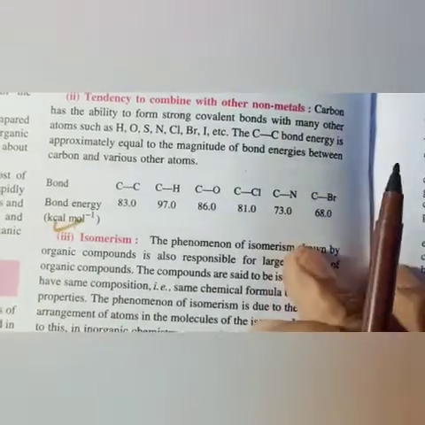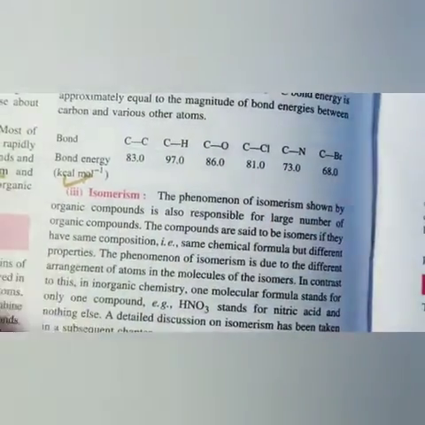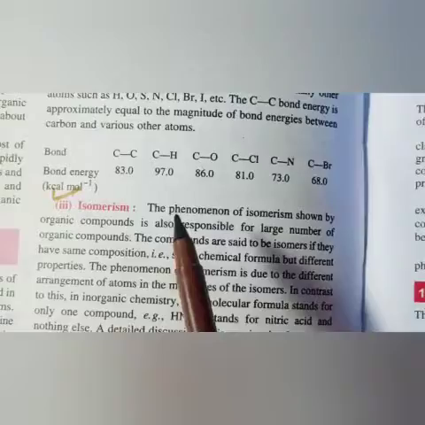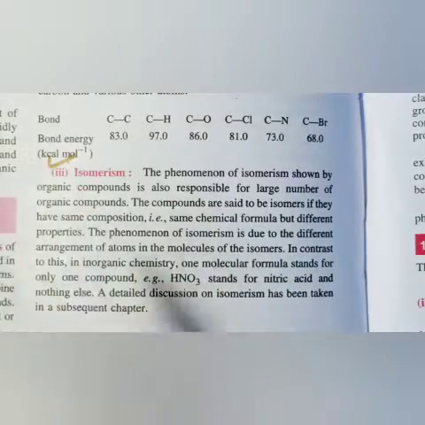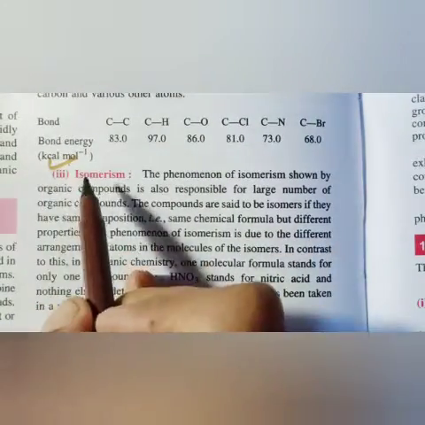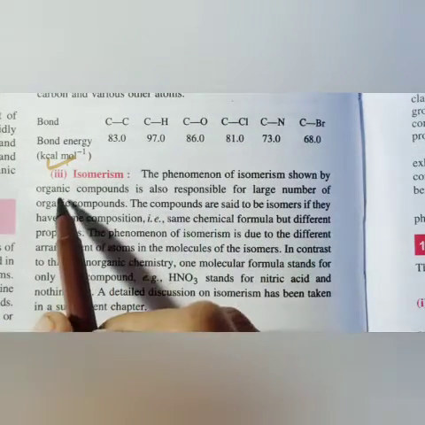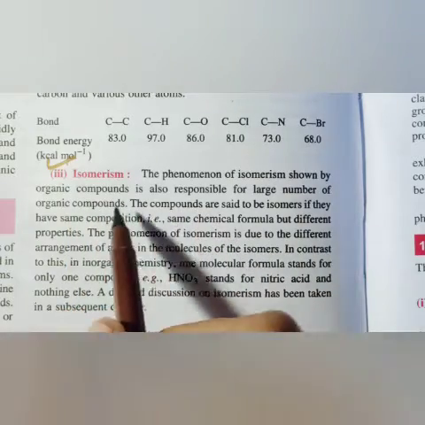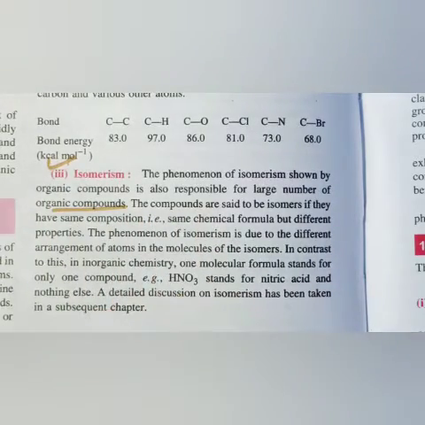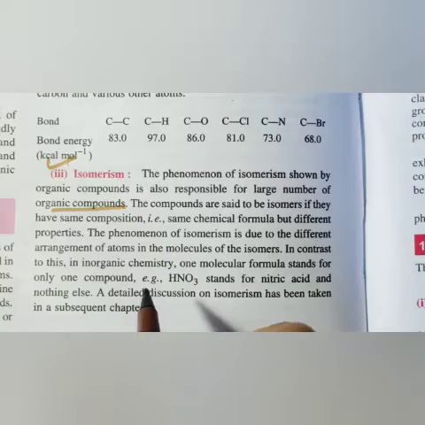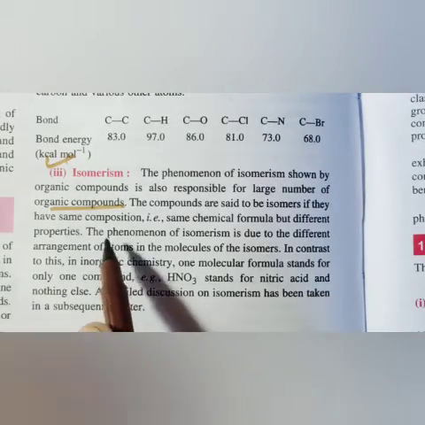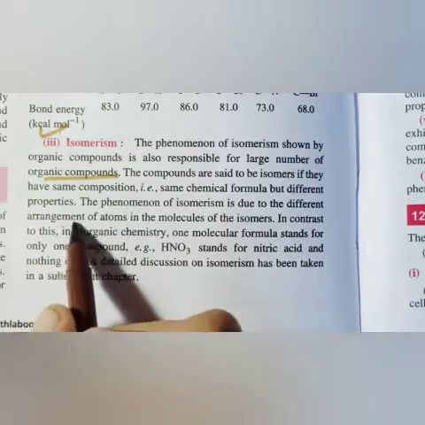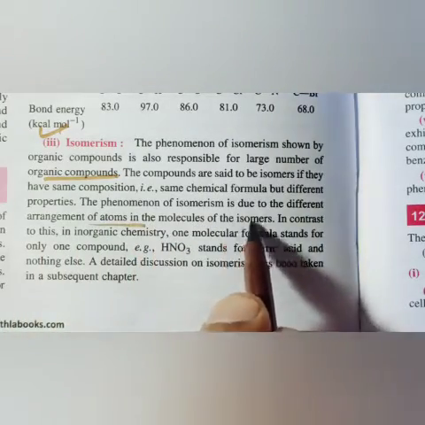Now if I talk about isomerism, what is the difference between catenation and isomerism? Catenation is the tendency to form a long chain with the same type of atom, meaning carbon is attached with carbon. Whereas the phenomenon of isomerism is also responsible for a large number of organic compounds. Isomerism is the same chemical formula with different structures. The phenomenon of isomers is due to different arrangements of atoms in the molecules of the isomers.